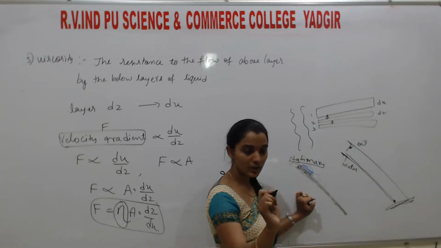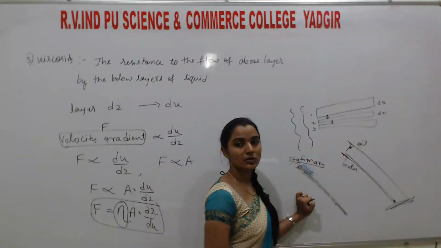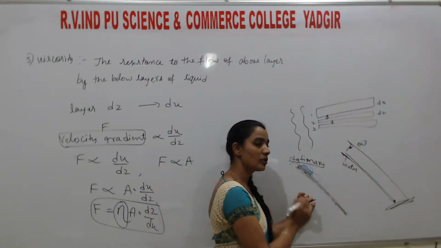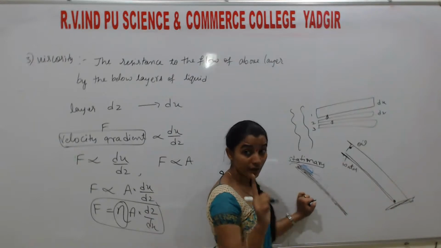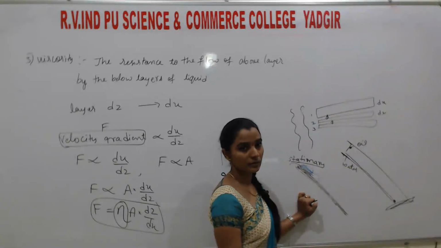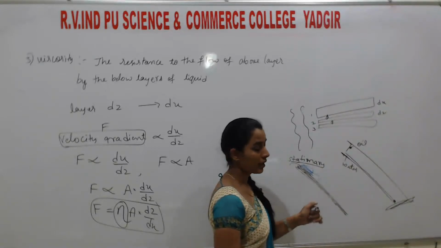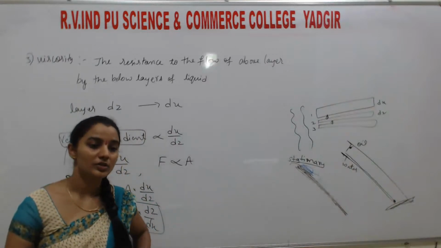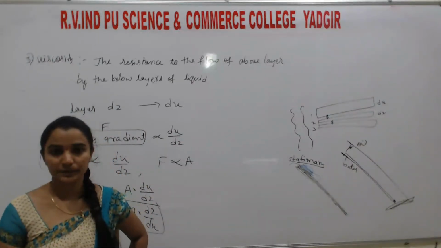Understand? So if the temperature increases, surface tension also decreases. If the temperature increases, viscosity also decreases. But if the temperature increases, vapor pressure increases. Understood? Okay. This is all about the properties of liquids, and this completes the chapter States of Matter.